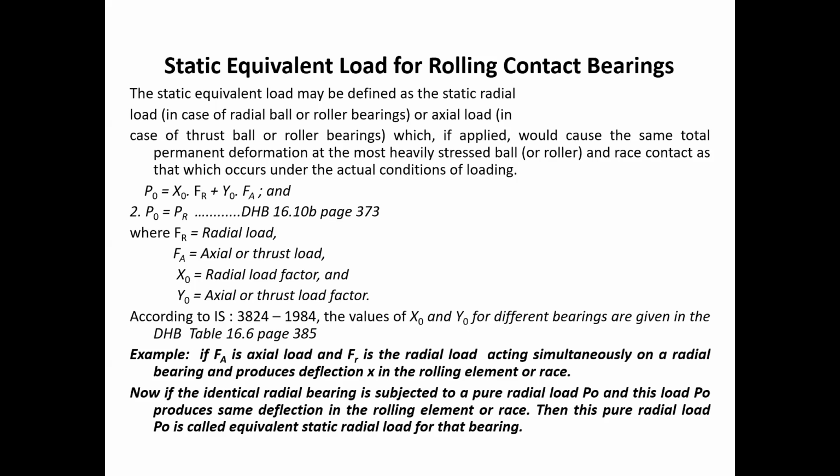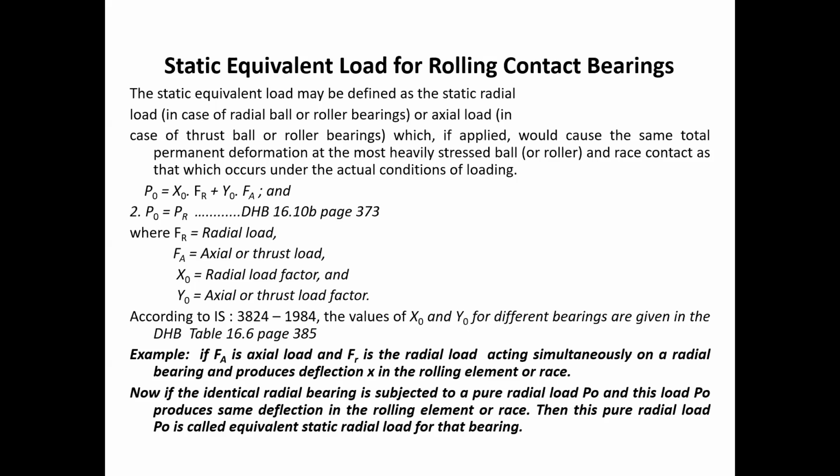This equivalent static load is defined mathematically as P naught equals X naught into FR plus Y naught into FA, where FR is the radial load, FA is the axial or thrust load, X naught is the radial load factor, and Y naught is the axial or thrust load factor.